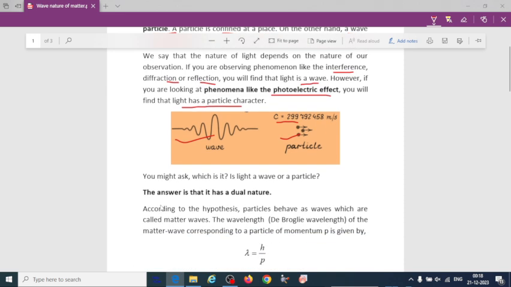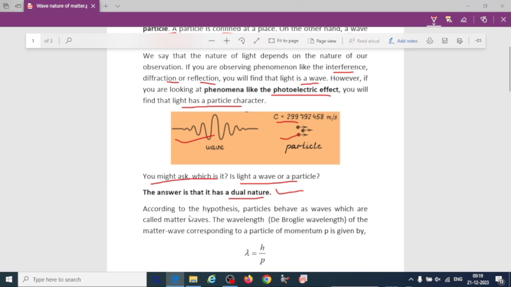So we have a question here: whether light is wave or particle. Then we have the answer here, that is, it has both wave and particle nature, which is called dual nature or wave particle duality. It can behave like a wave or it can behave like a particle.